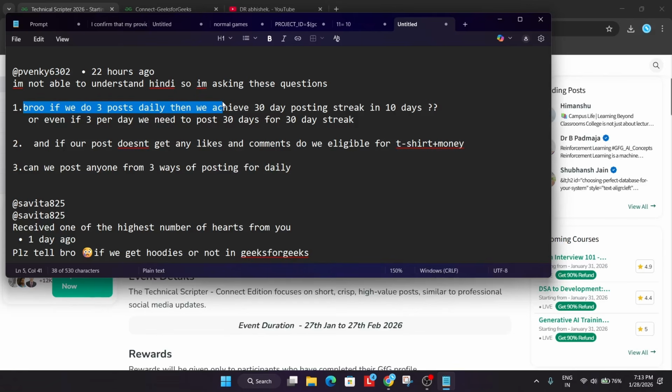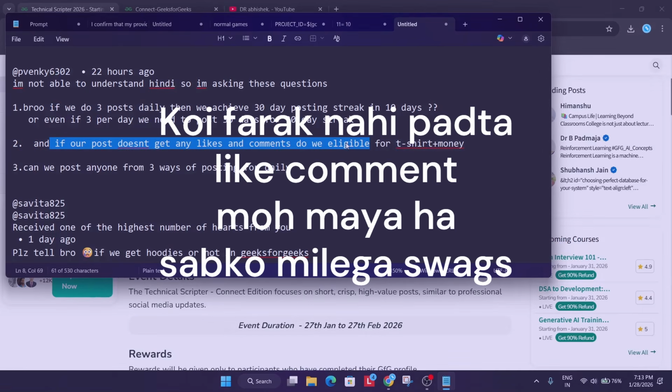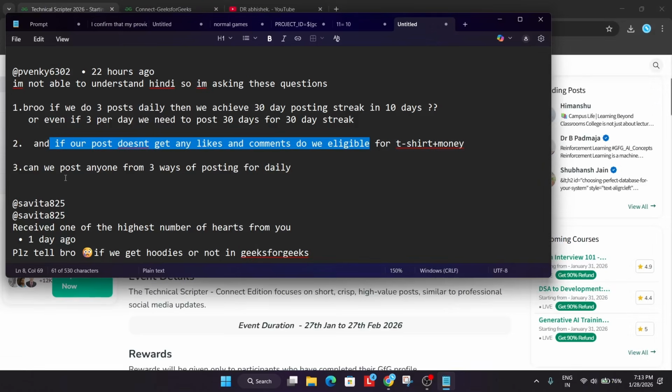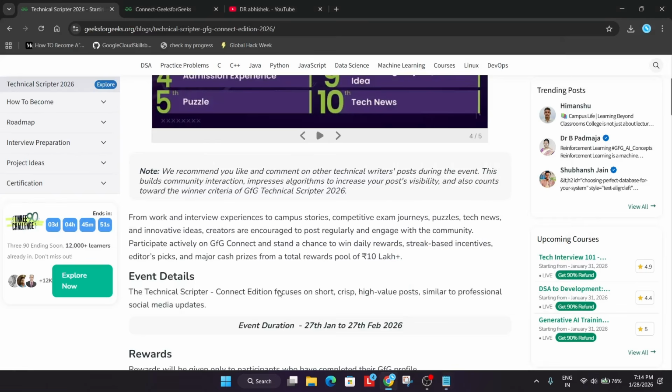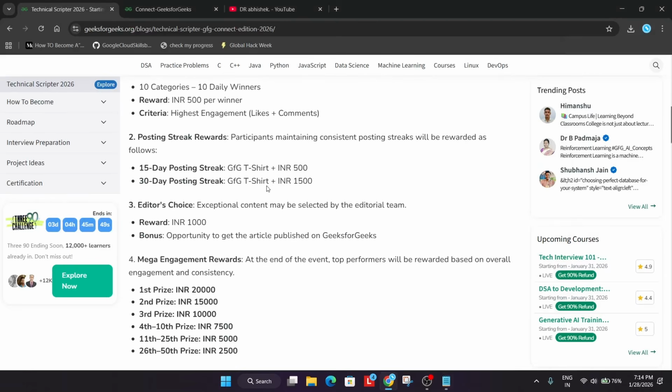We'll come to the doubt regarding the criteria of swags. Second thing, if our post does not get any likes and comments, will we get the t-shirt and money? Yes, you'll be getting it under a different category. And can we post anyone from the 3 ways of posting daily? Yes, you can use any post. The second query is please tell me if we get hoodies or not. Currently, as per the update, there is mention of only the GFG t-shirt. So you'll be getting the t-shirt only, and the money.